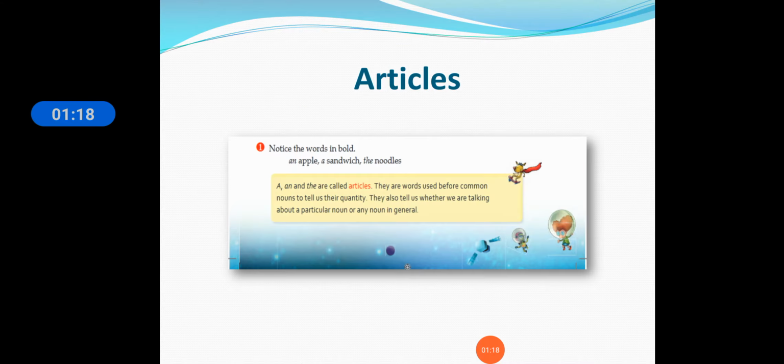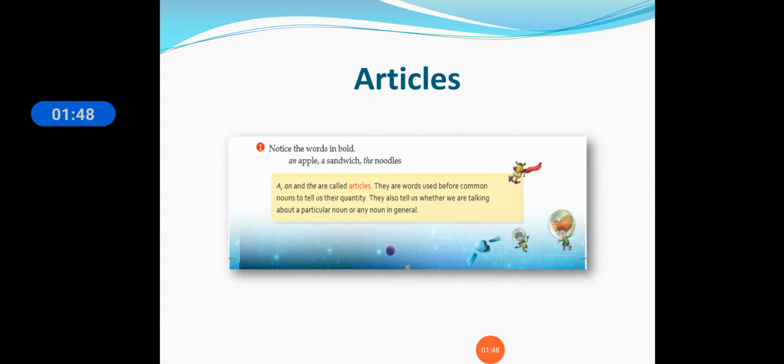Articles. Notice the words in bold: an apple, a sandwich, the noodles. A, an, and the are called articles. They are words used before common nouns to tell us their quantity. This also tells us whether we are talking about a particular noun or any noun in general.